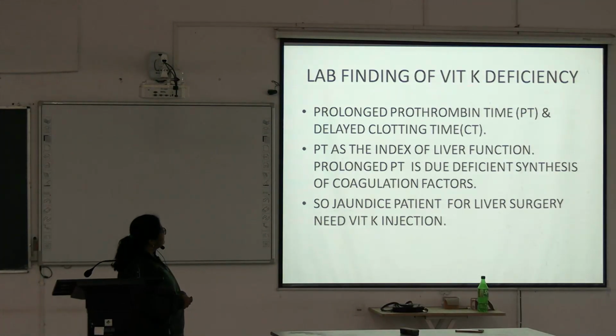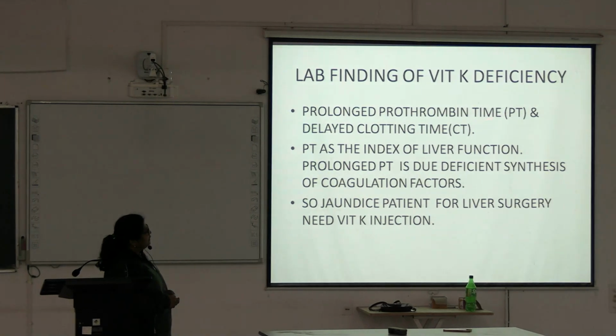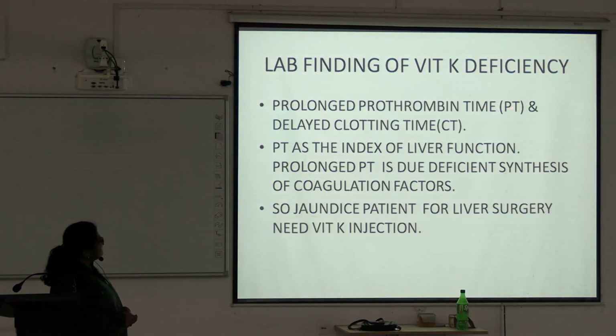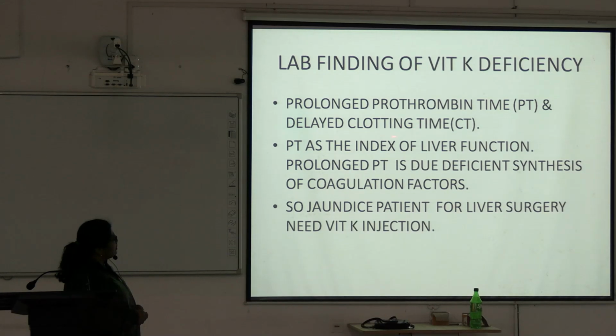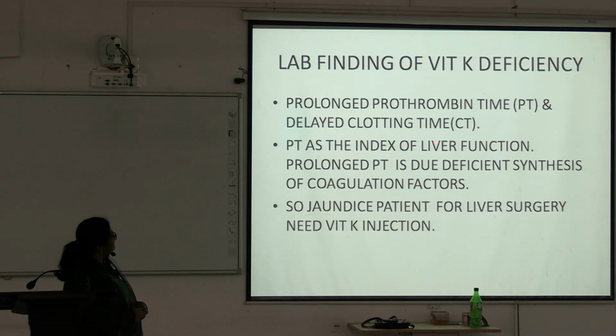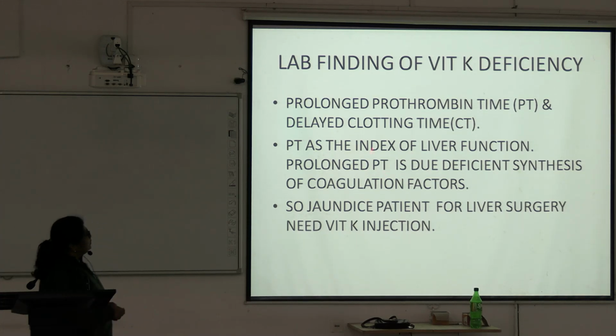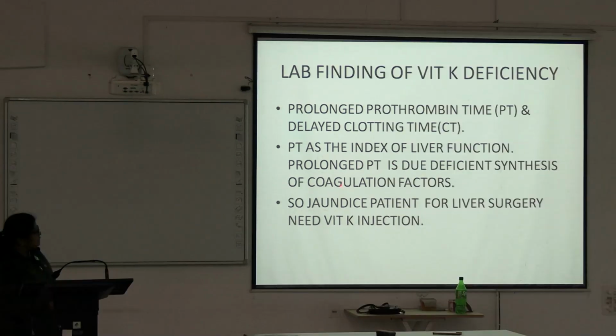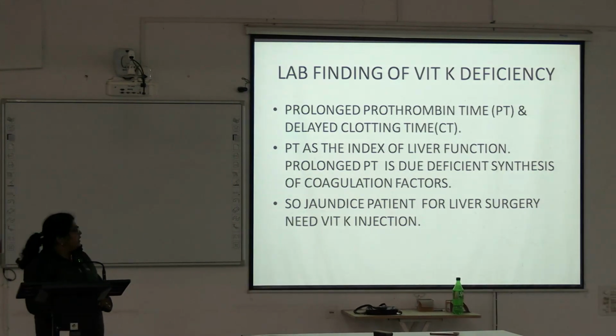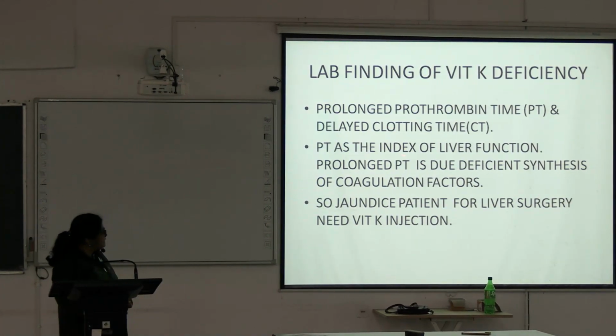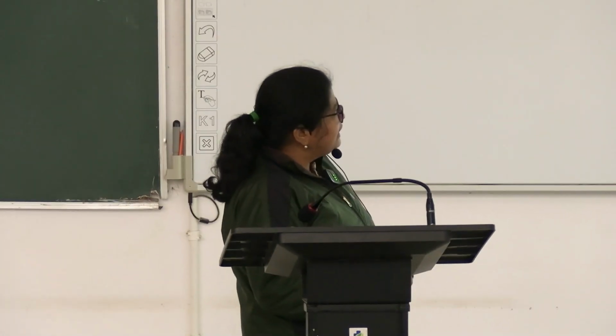Lab finding of vitamin K deficiency: prolonged prothrombin time. Due to lack of prothrombin, vitamin K deficiency produces prolonged prothrombin time and delayed clotting time. Prothrombin time is an index of the liver function. PT is the liver function index, and prolonged PT is due to deficient synthesis of the coagulation factors. Vitamin K deficiency produces deficiency of the activated form of factors 2, 7, 9, 10. So, there is bleeding tendency, and lab finding is increased prothrombin time and delayed clotting time.